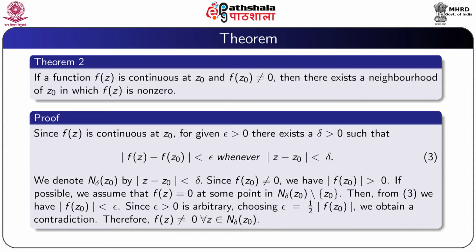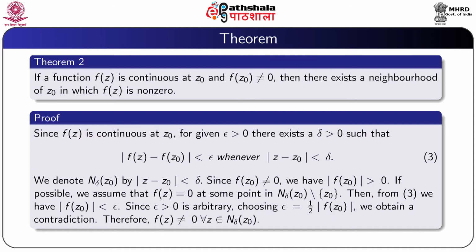Since f(z0) is not 0, we have modulus f(z0) is positive. If possible, we assume that f(z) equals 0 at some point in N delta(z0) except the point z0. Then from the above relation we obtain modulus f(z0) is less than epsilon.